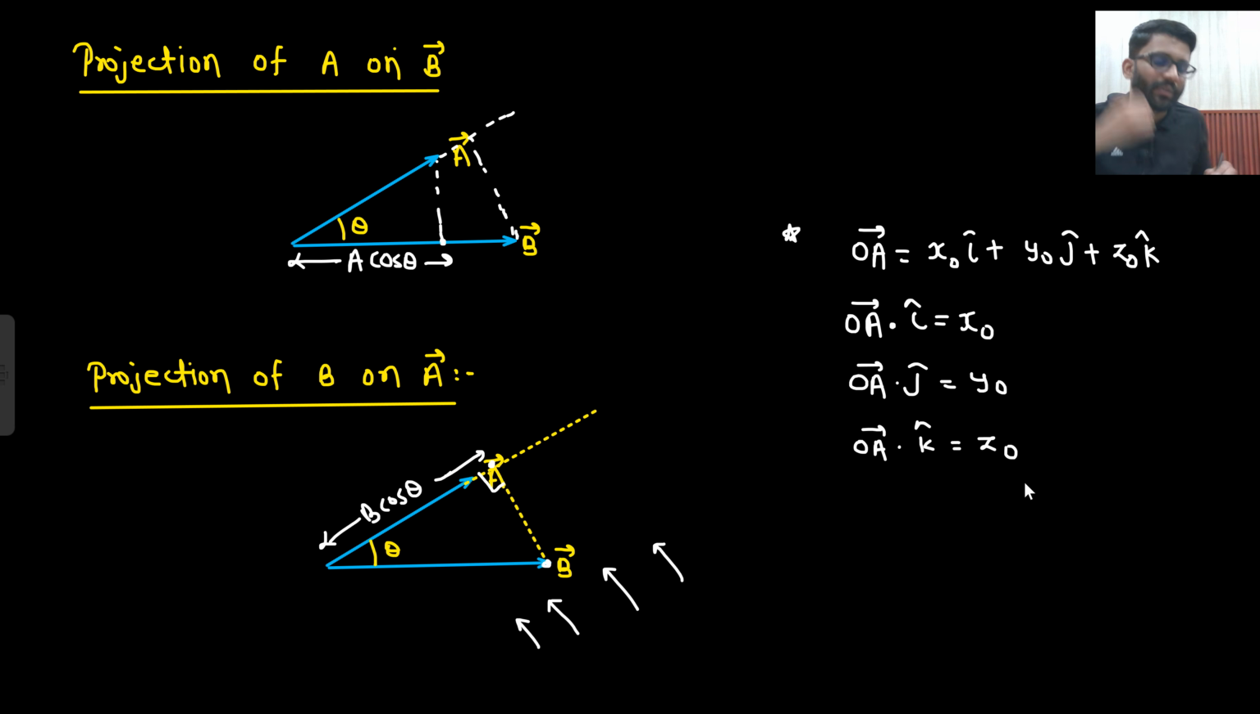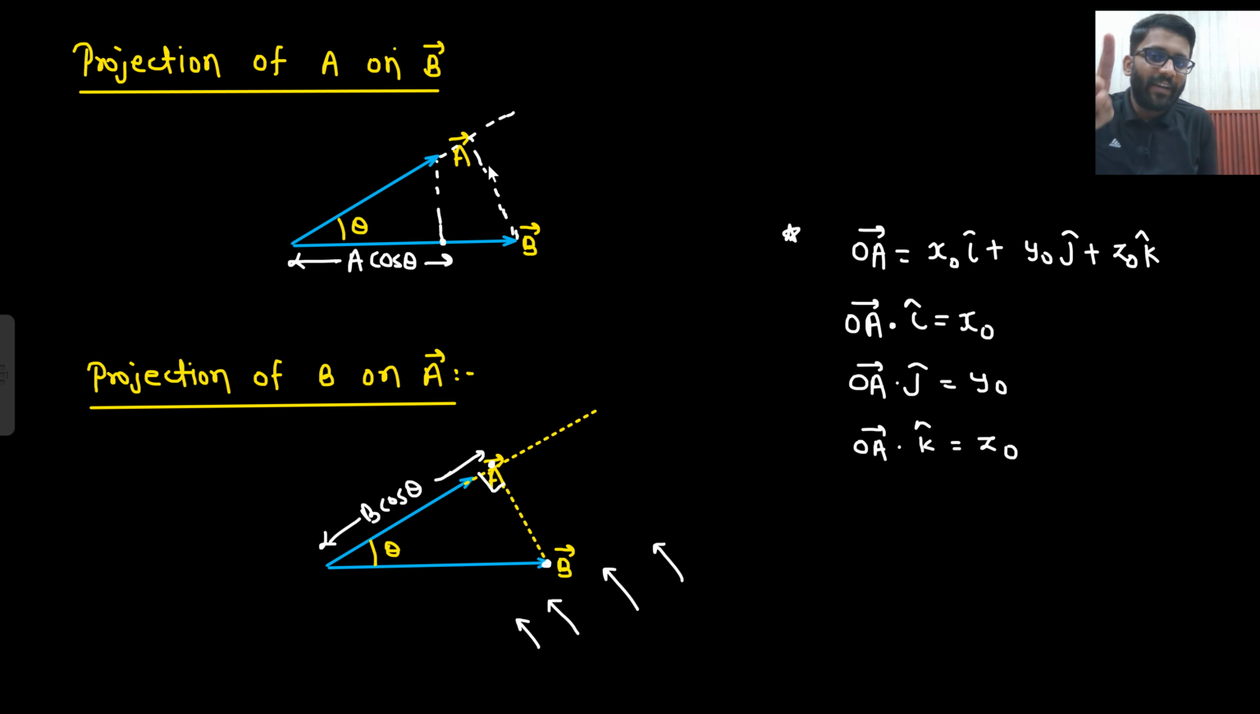Say yes or no? OA dot j cap is equal to y naught, and OA dot k cap is equal to z naught. If I need to get the projection of OA on x-axis, then I need to do the dot product with its unit vector. Did you follow this line? Again I will say, if I need to get the projection of OA on x-axis, then I need to do the dot product between OA vector and the unit vector in the direction of x.